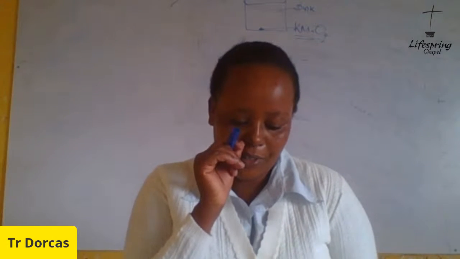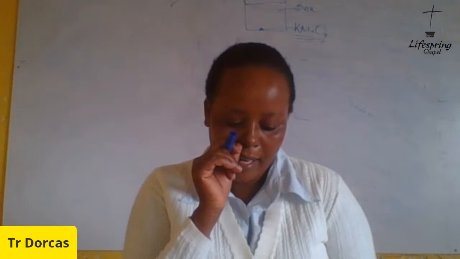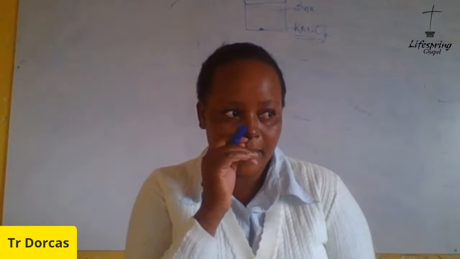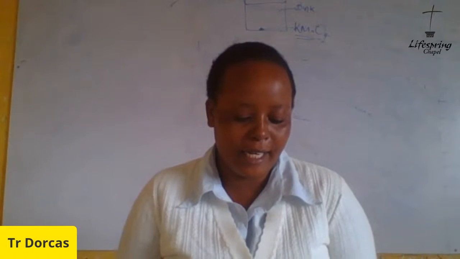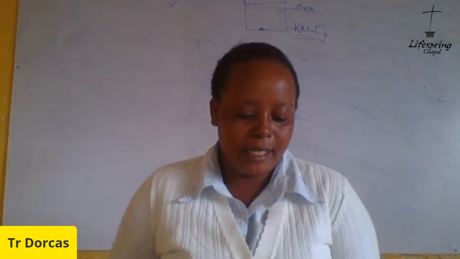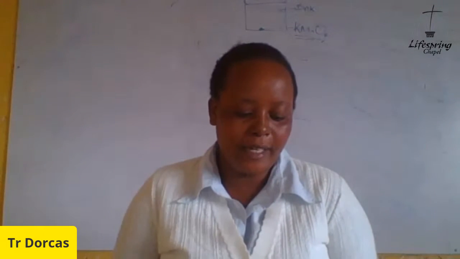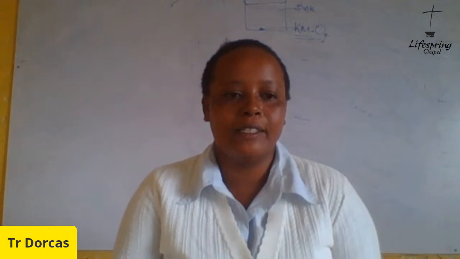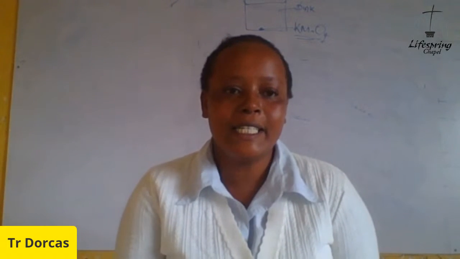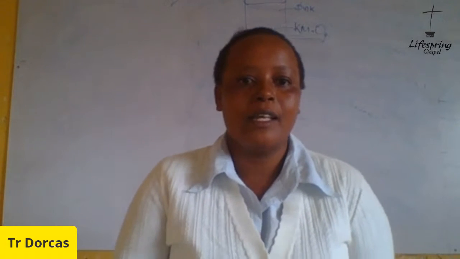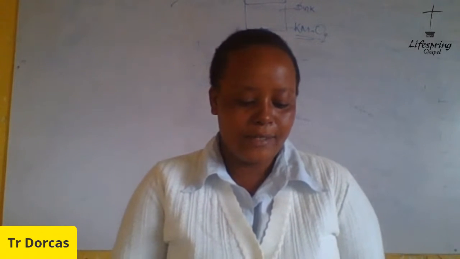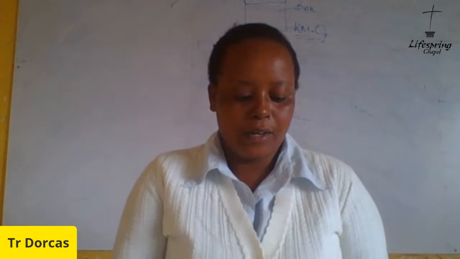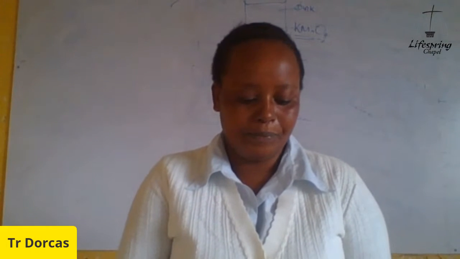So the last question, you are to differentiate between soil texture and soil structure. In soil texture, this is the fineness or coarseness of soil. When you touch the soil, how do you feel it? Is it rough? Is it smooth? So that's what we call what? Soil texture. The fineness or coarseness of soil.